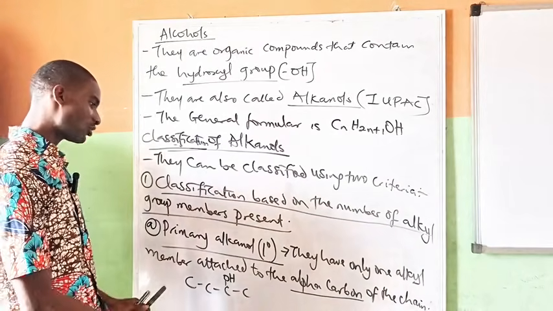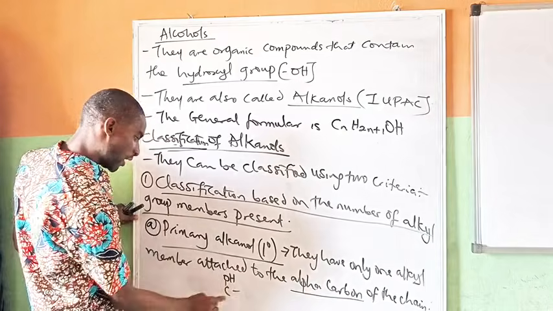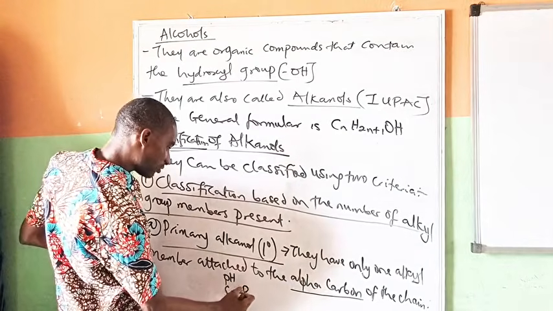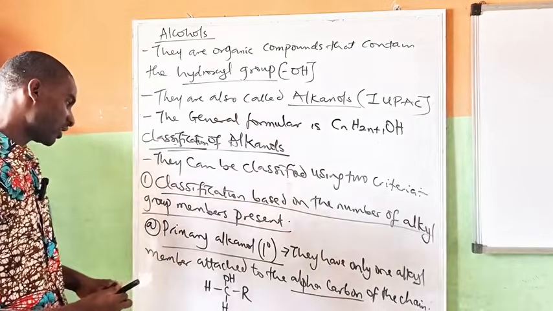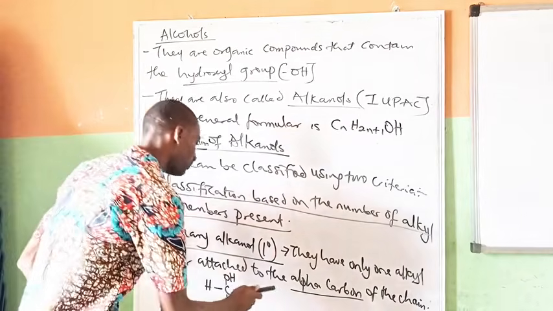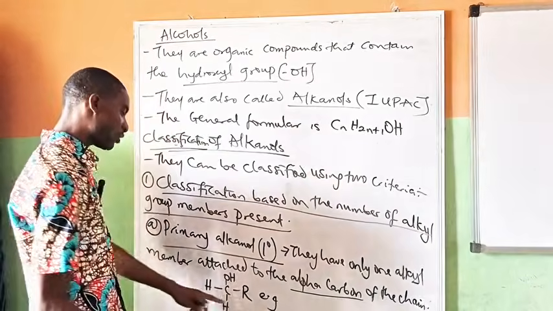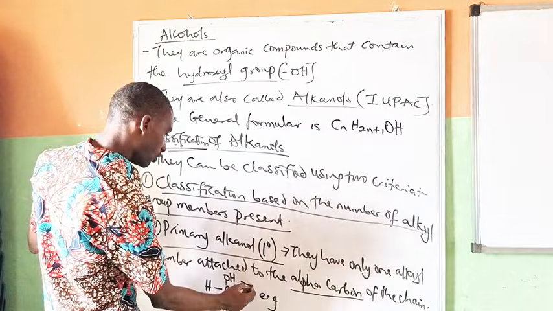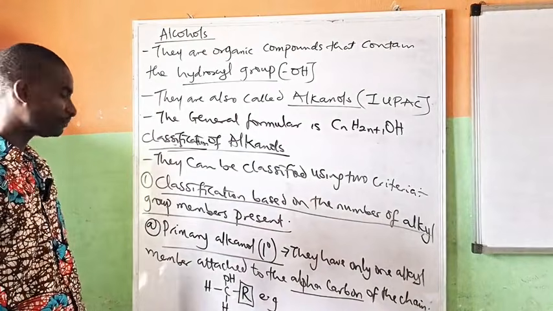So let's look at what that means. If this is my alpha carbon, I have R connected here, then here I have H and H. So this is the formula for primary alkanol. For example, if I replace this R, which means an alkyl member, this is the only alkyl member in this. That's why it's a primary alkanol.